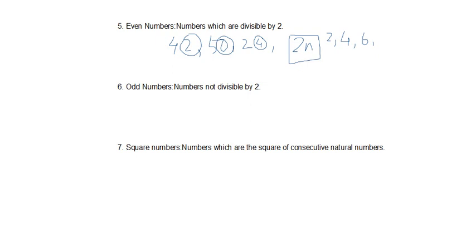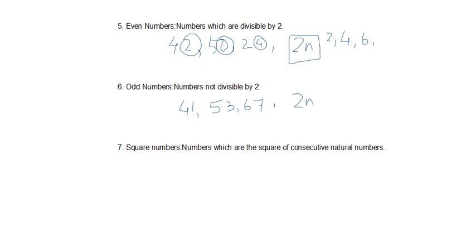Similarly, odd numbers are numbers which are not divisible by 2. That means the last digit has to be other than even, that means 1, 3, 5, 7, 9. So 41 is an odd number, 53 is an odd number, 67 is an odd number, because from the last digit you can see that they are not even. And their general representation is twice n plus 1.